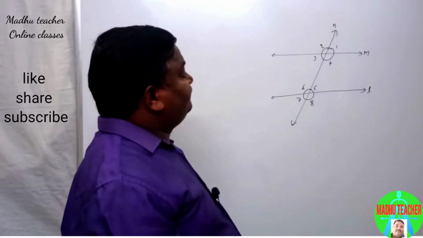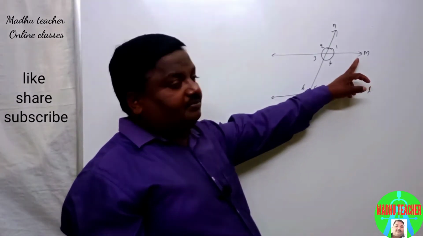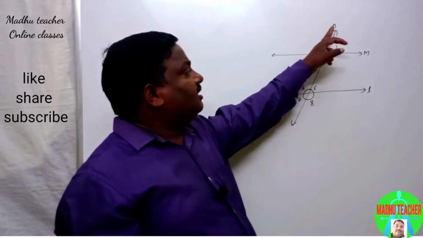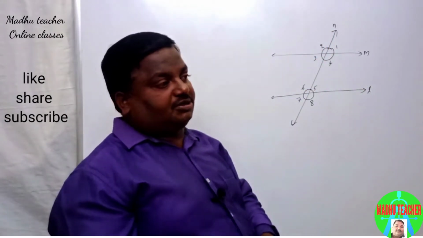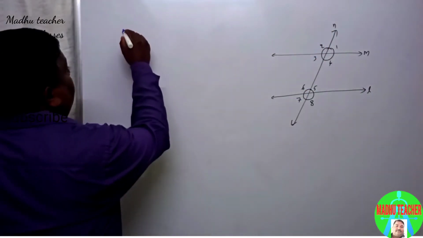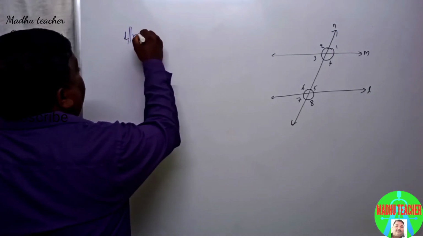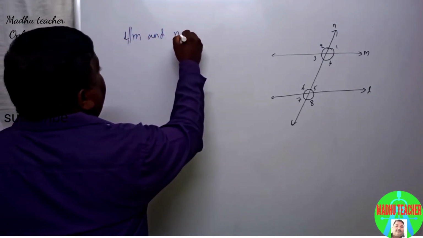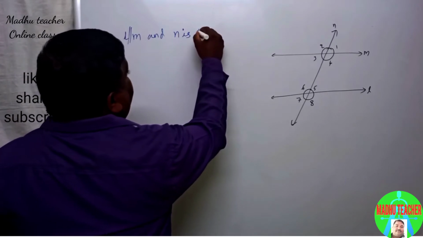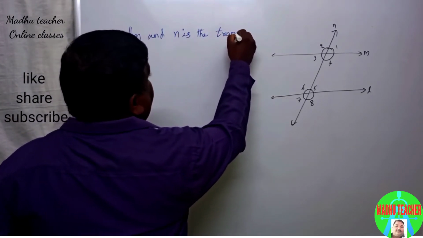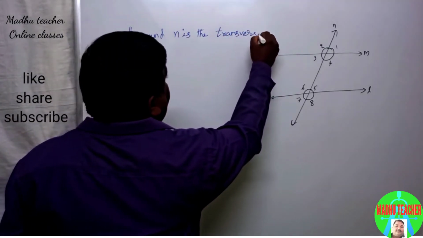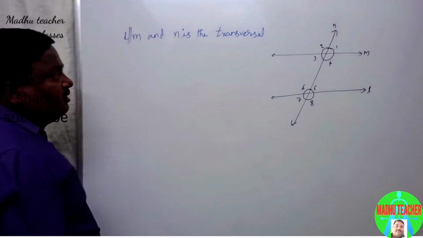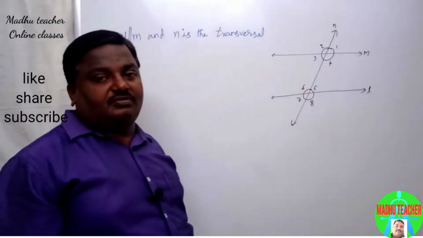Let us see. So here L and M are two parallel lines and N is the transversal. So L is parallel to M and N is the transversal. Okay, so we know the axiom.